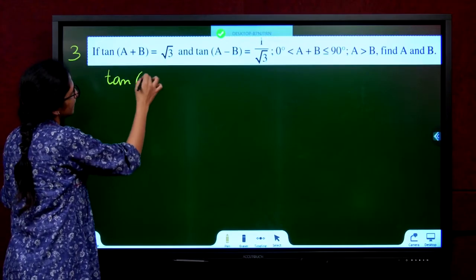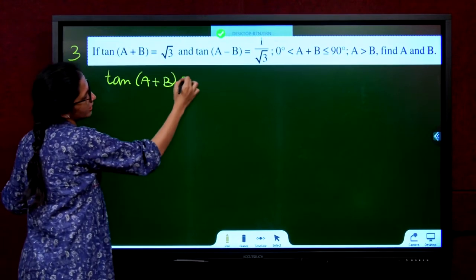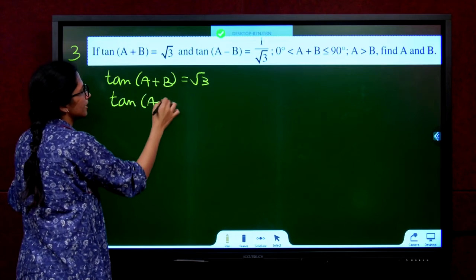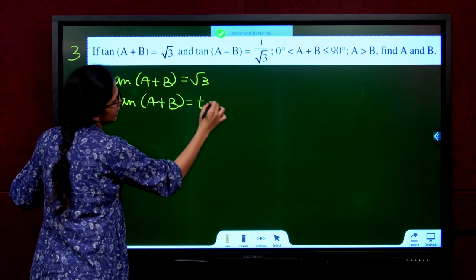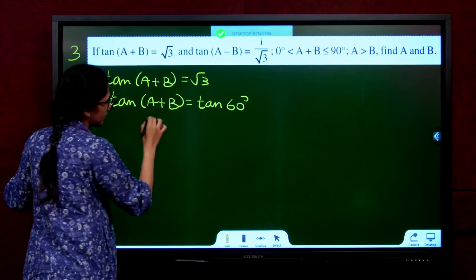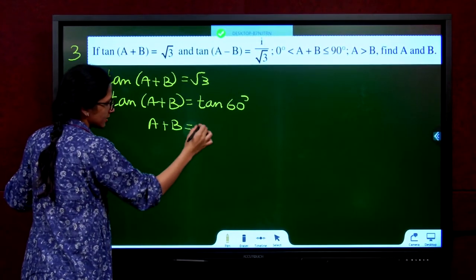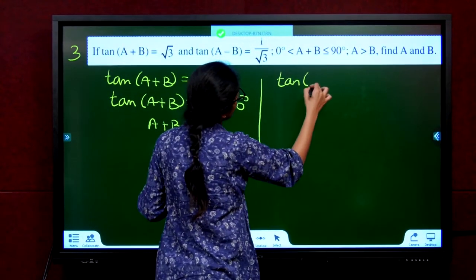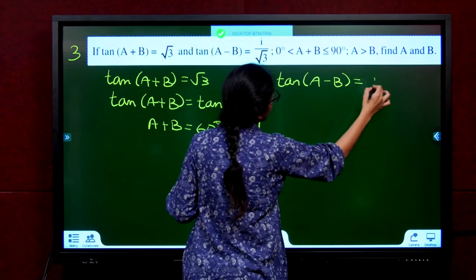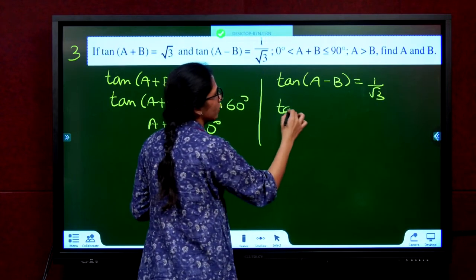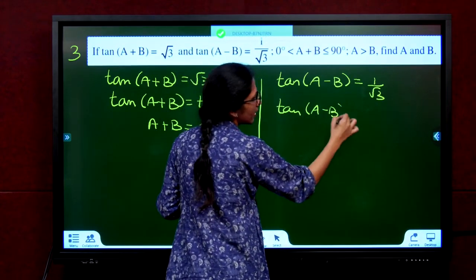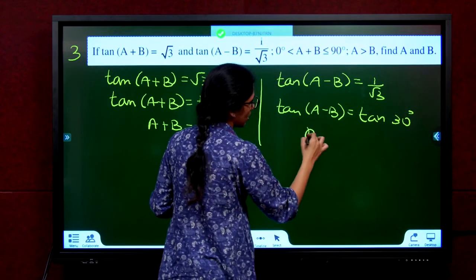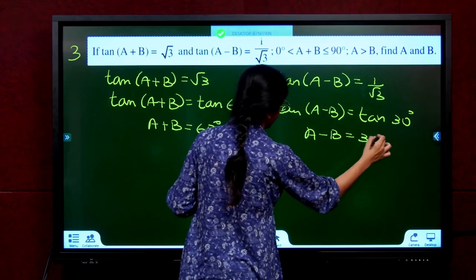Tan of A plus B is equal to root 3. We did one of these sums in examples. Same ditto. Tan of A plus B is equal to tan 60 degree. What is A plus B? 60 degree. Tan of A minus B is 1 by root 3. Tan of A minus B is tan 30. Therefore, A minus B is 30 degree.